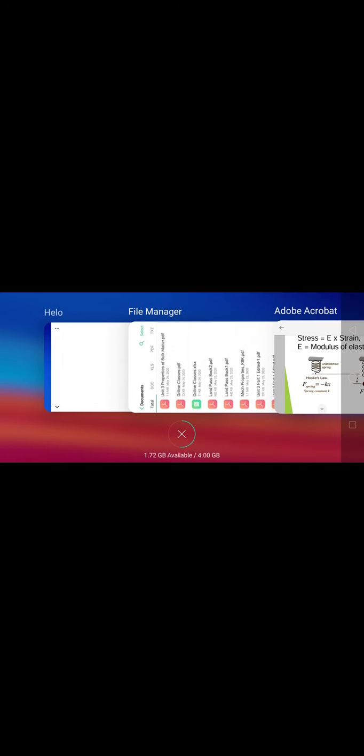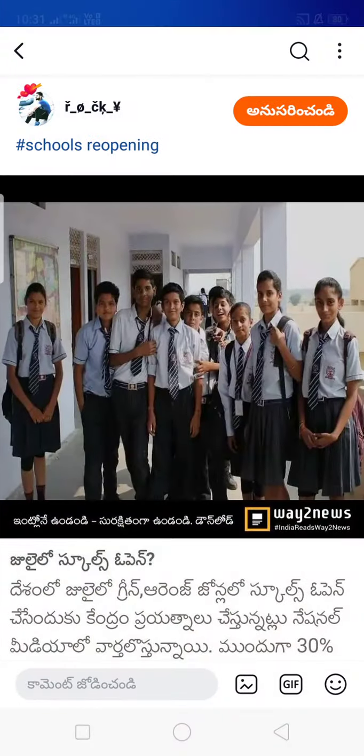So what is meant by elastic limit? It means the maximum stress we can apply in such a way that the material does not enter from elastic nature to inelastic nature.